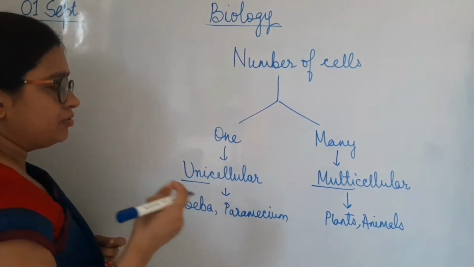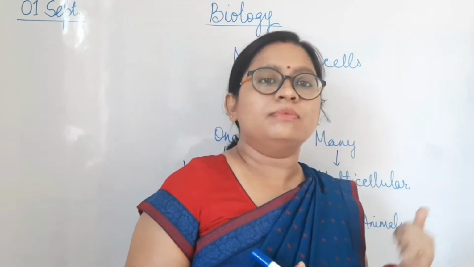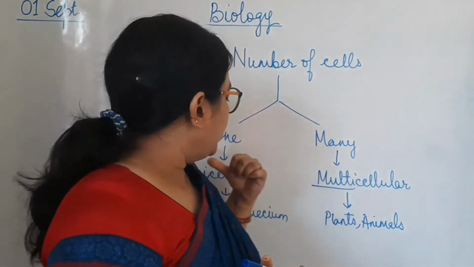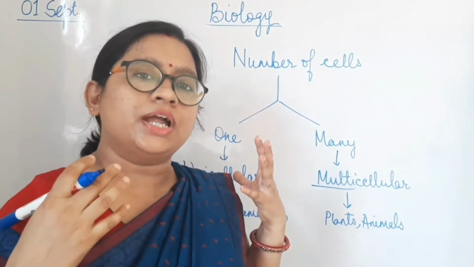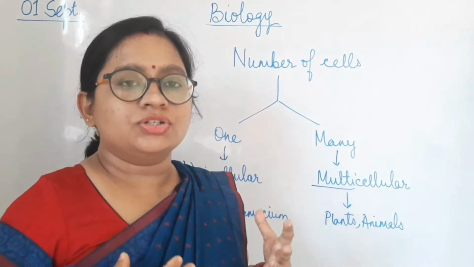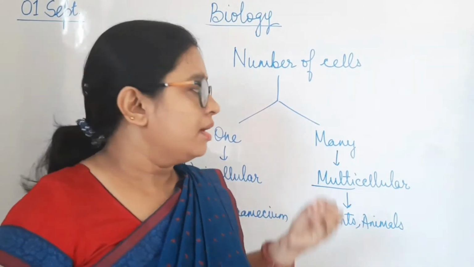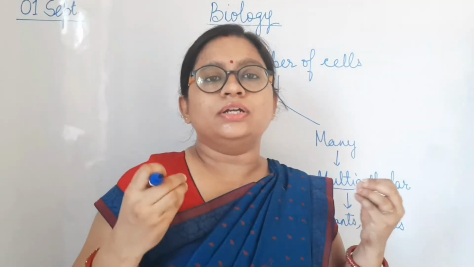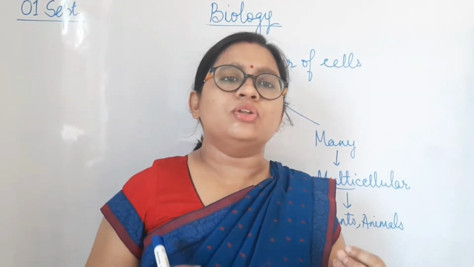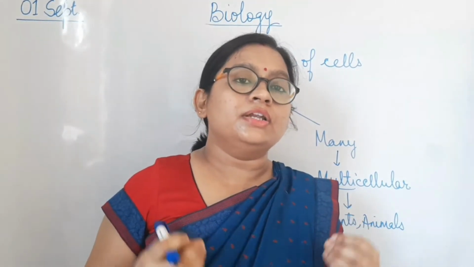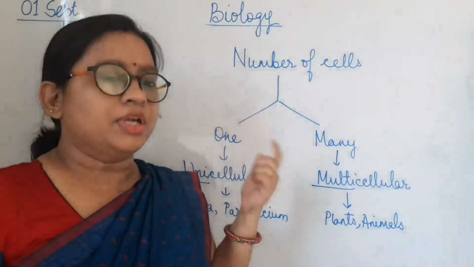There are some basic differences also. For example, the lifespan of a unicellular organism is lesser than that of a multicellular organism. If a cell like amoeba has any kind of problem, any disruption or danger, then the individual, meaning the organism, dies. But in a multicellular organism, the death or non-functioning of one or two cells, or tens or hundreds of cells, may not lead to death unless it becomes very problematic. So that is the basic difference between unicellular and multicellular.